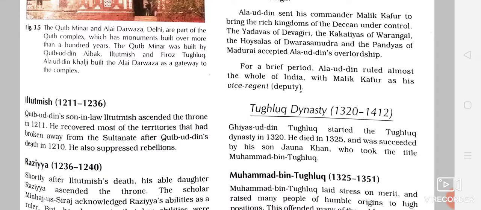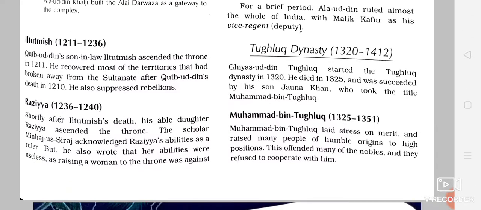So he was Iltutmish. Okay, he was Qutbuddin's son-in-law. Then he ascended the throne. He was seated on the throne of the Sultanate in the year 1211. And he also made a lot of efforts in strengthening his position. Many provinces and territories had broken away from the Sultanate after Qutbuddin's death.